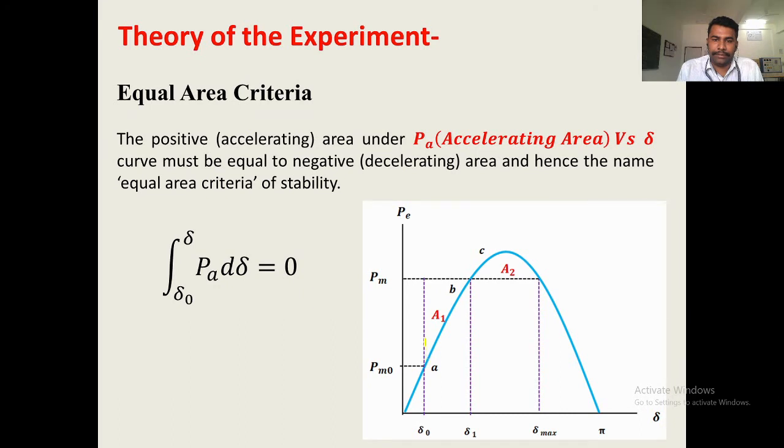Here you can see area 1, that is the accelerating area, and area 2, that is the decelerating area, must be equal under sudden or transient disturbances. In this particular machine, the mechanical power P_m0 is increased to P_m1. This is one type of disturbance, and under this condition, only when area 1 and area 2 are equal can we say the machine is stable.